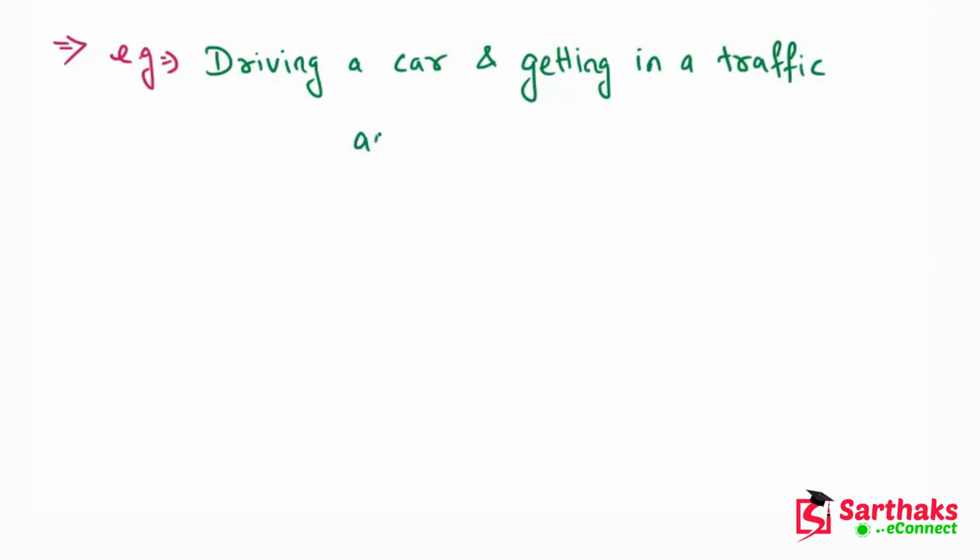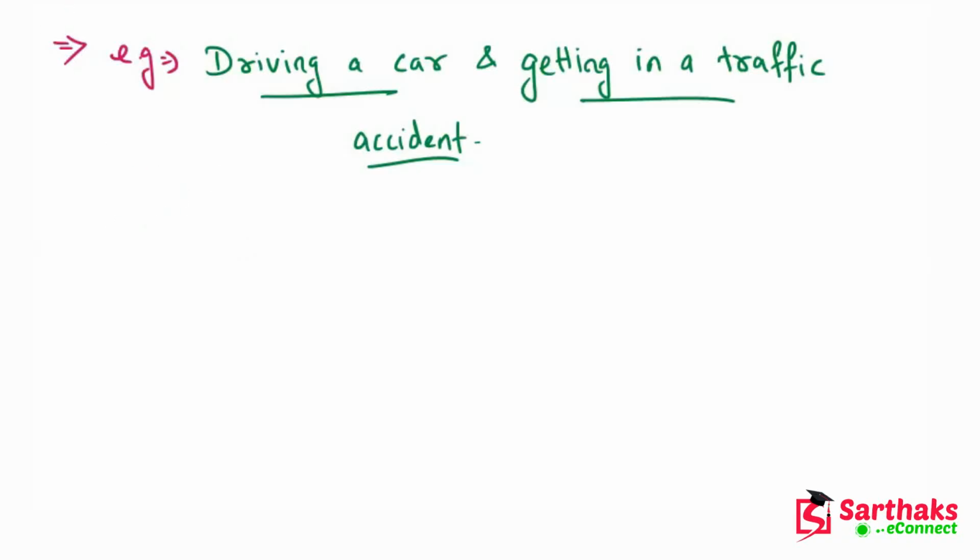These two events are dependent events. I hope you understand these things.